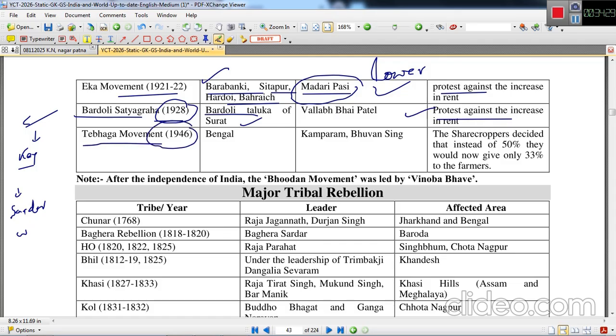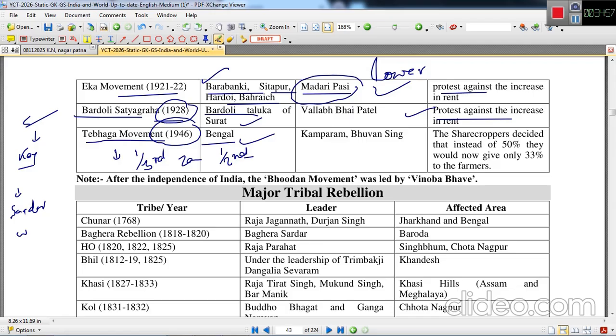Tibhaga movement of 1946 in Bengal. In this movement, basically the farmers wanted to give only one third part of their production, the harvest crops, to the jamindars, but jamindars demanded 1/2, yani ki half of the produce as a rent.